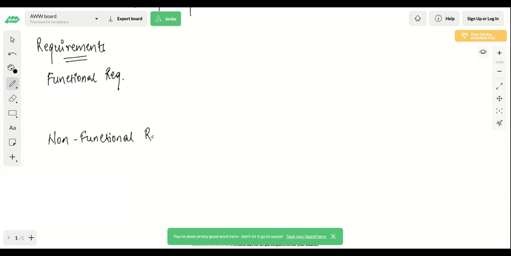So can anyone tell me what is the difference between functional and non-functional requirement? The functional requirements are what our app or website is expected to do. Non-functional are to maintain it, to make it available, what we need to do as a system.